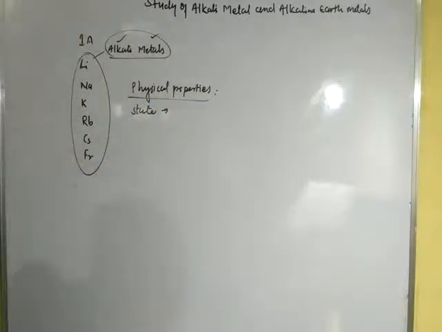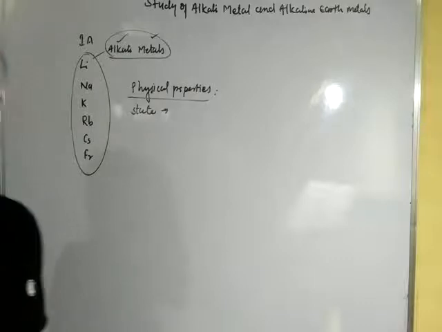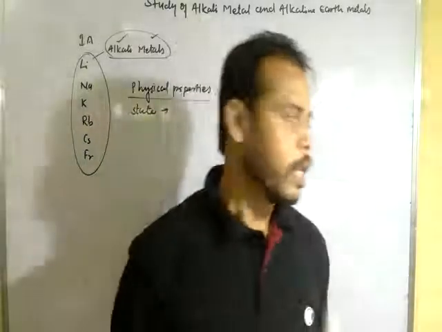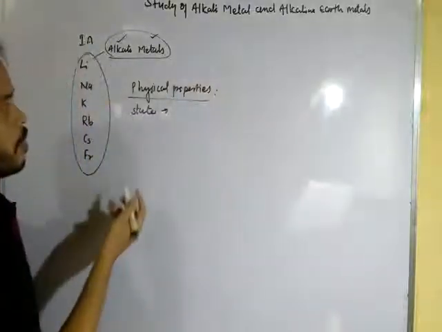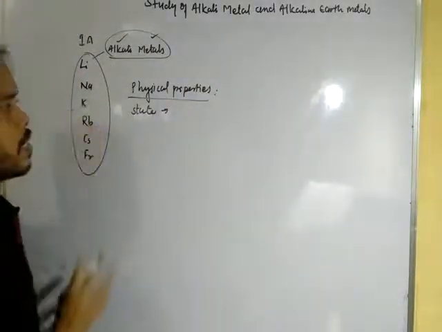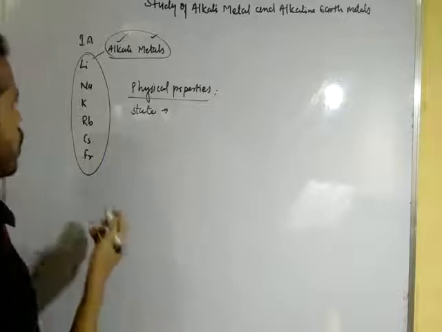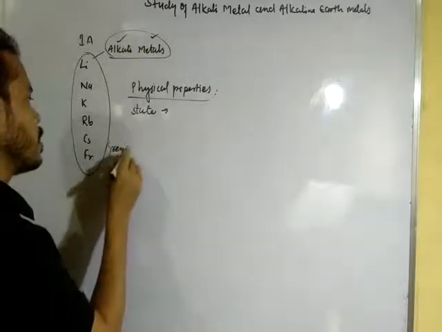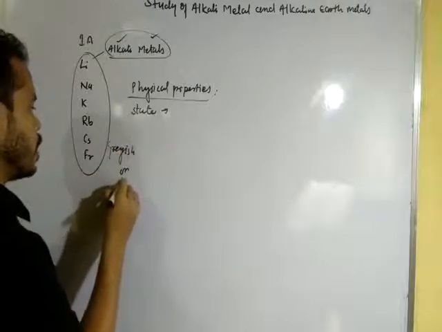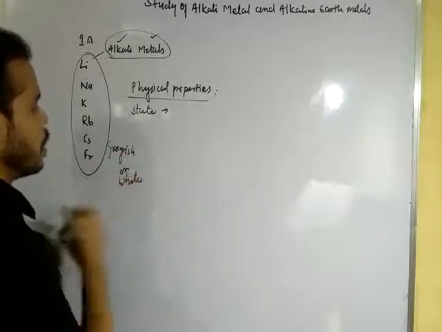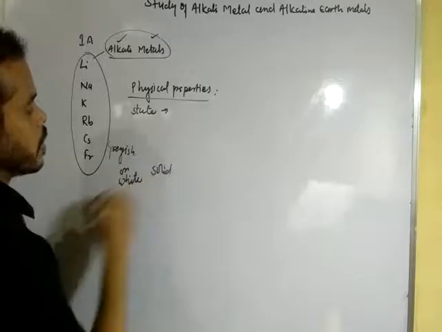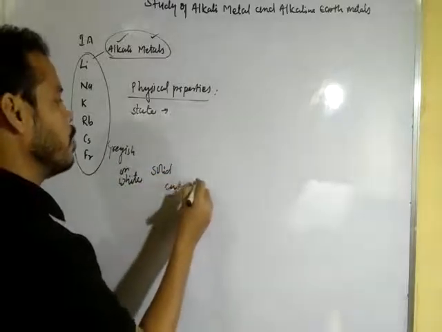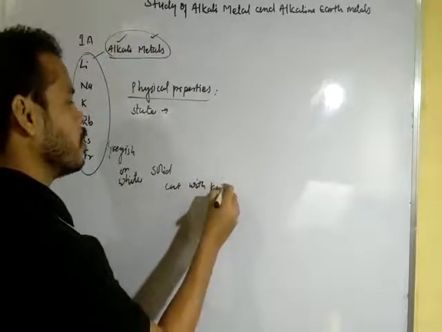Okay dear student, alkali metals are shining white solids and can be cut with a knife. These elements are shining solids, grayish or white in color, in the solid state, and they can be cut with a knife.